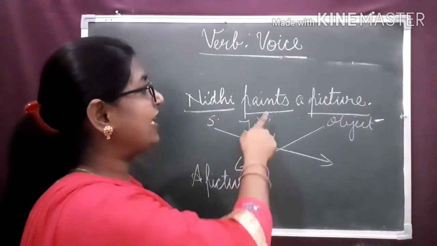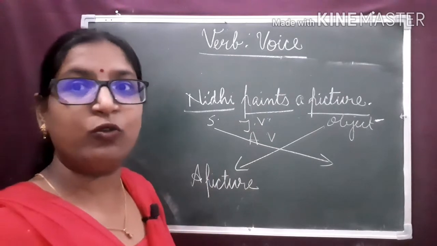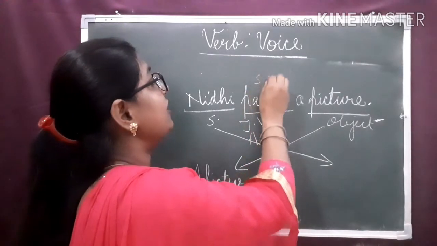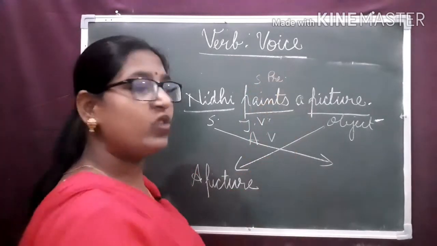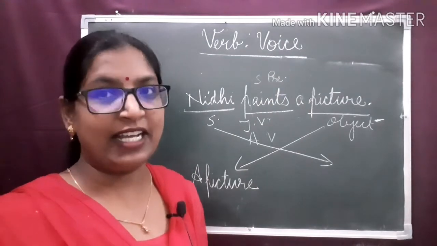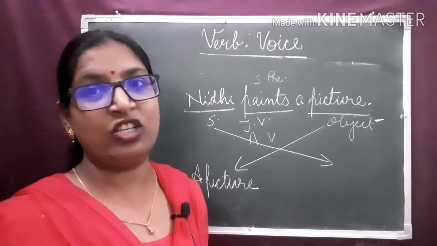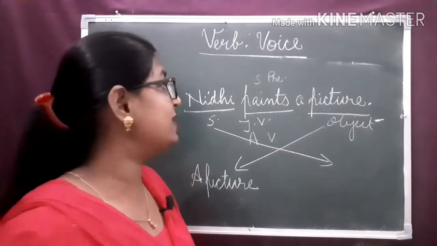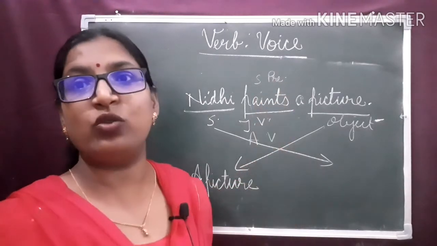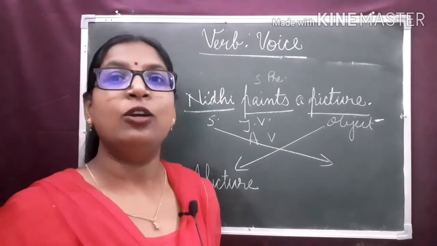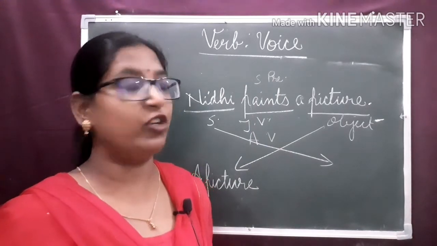Clear? And now here paints is a verb in simple present tense. As we have learned in the table, according to the tense, we change the form of the verb in passive voice. In simple present tense, we use is, am, are plus the third form of the verb, if you remember.